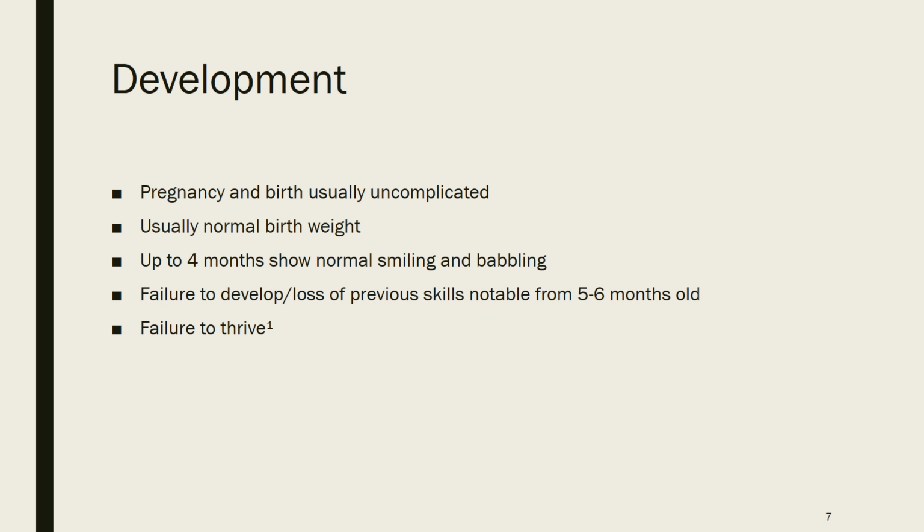So in terms of development, pregnancy and birth are usually uncomplicated, and they may have a normal birth weight. So there's no indication that there's a problem at first. Up to the age of 4 months, they show normal smiling and babbling, so again, no indication of a problem. But then from 5 to 6 months old, there's a notable failure to develop, and they may even lose skills that they've gained previously, and they have a general failure to thrive, indicating that there is some kind of problem.